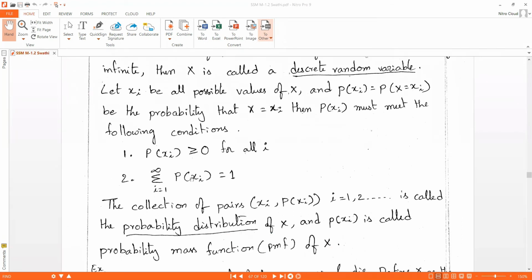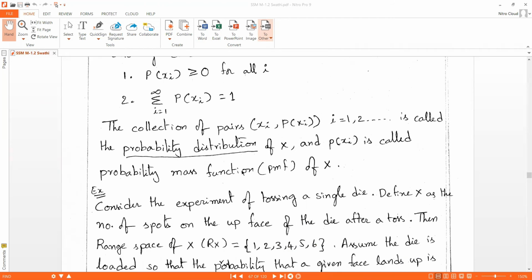First, p of xi should always be greater than or equal to 0 for all values of i. Second, the summation of p of xi, for i equal to 1 to infinity, should be equal to 1.